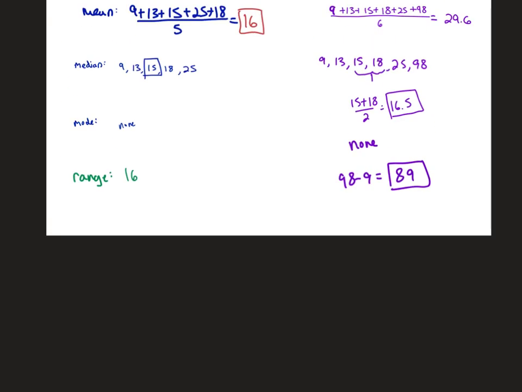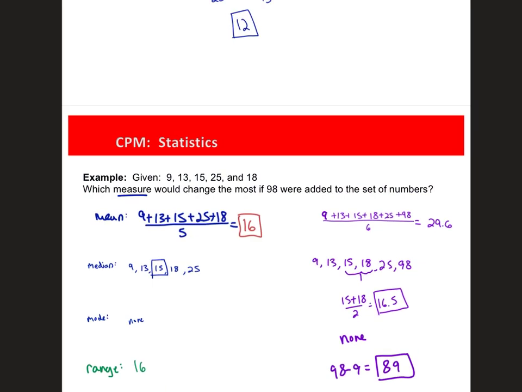All right. A couple of quick things relating to geometry. A pyramid.